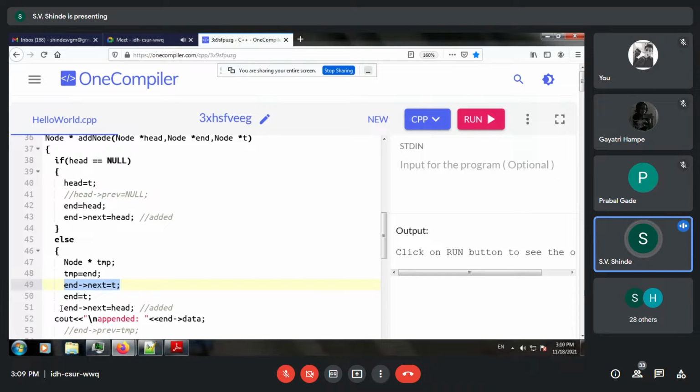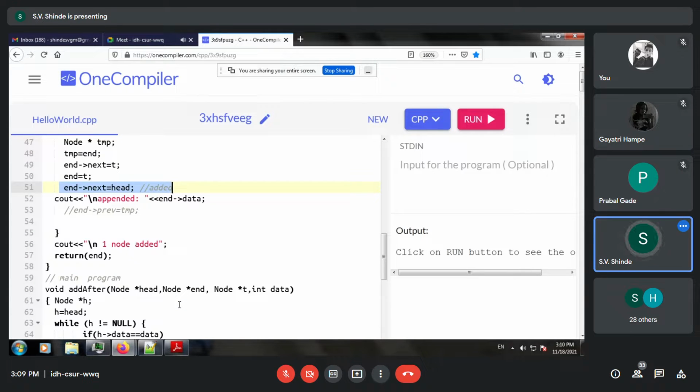So this statement is very important, which will make your linked list into a ring. To create a linked list into a ring, the end arrow next must always point to head, else all the program is quite similar.